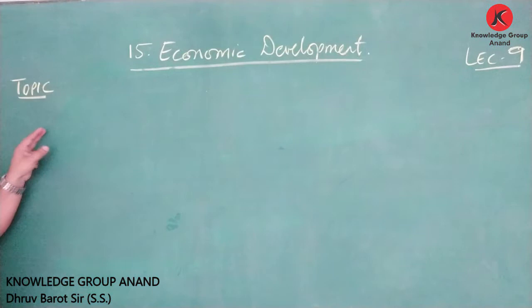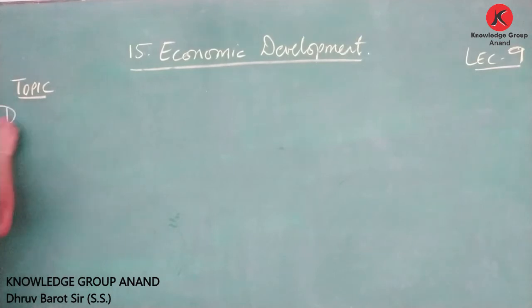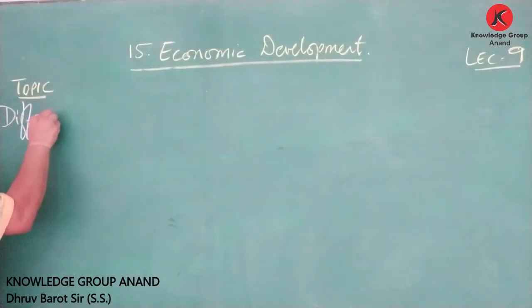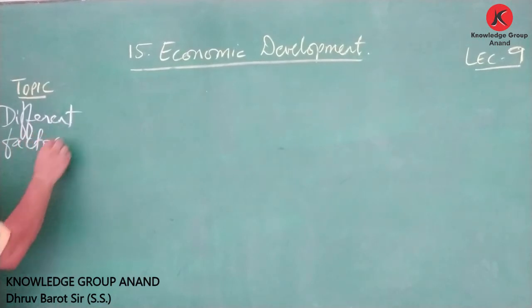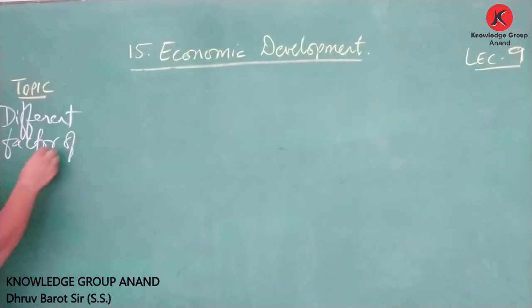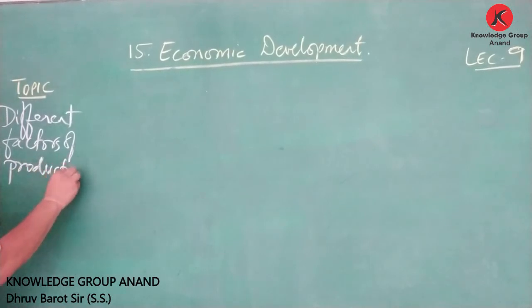Friends, today the topic that we are going to cover is the different factors of production.